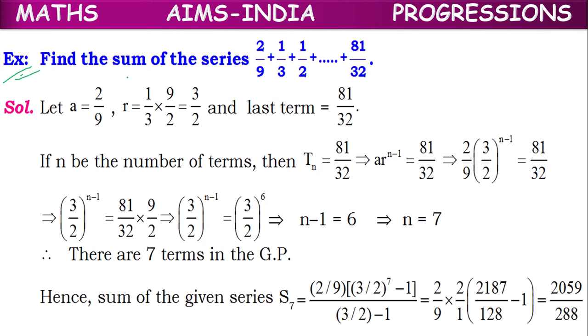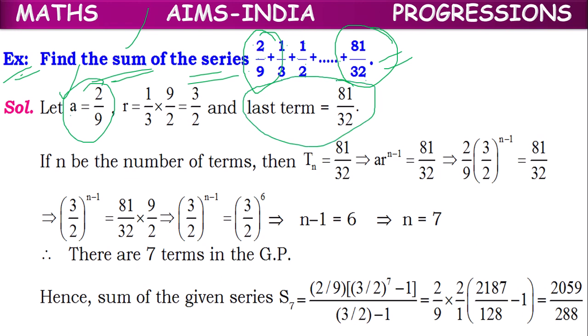Next example, find the sum of the series 2 by 9 plus 1 by 3 plus 1 by 2 and so on up to 81 by 32. Where 2 by 9 is the first term, 81 by 32 is the last term, and we have to find the sum of the series. Let A, the first term, be 2 by 9, last term be 81 by 32.